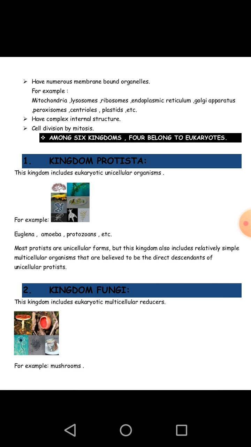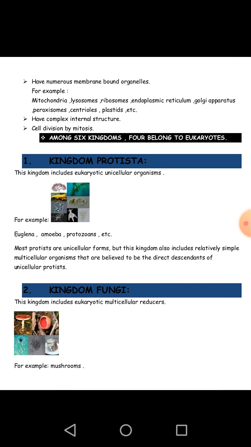They are more advanced and complex, so their structure is very complex due to their multiple functions, and their mode of cell division is also complex. Eukaryotic organisms divide their cells by the process of mitosis.